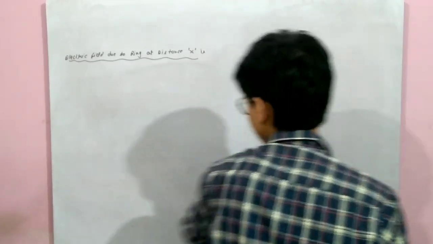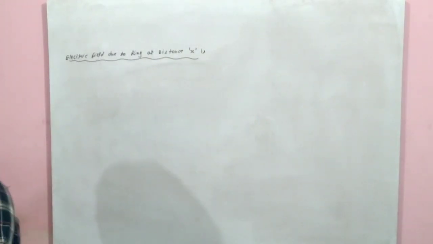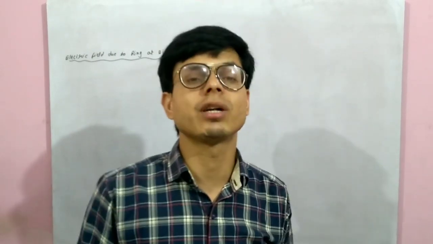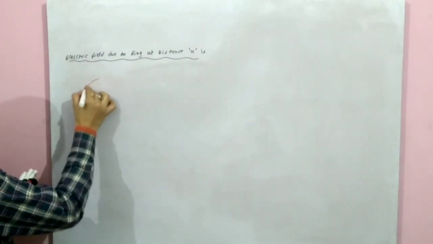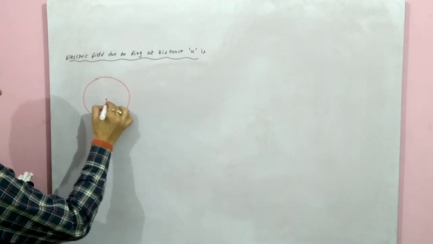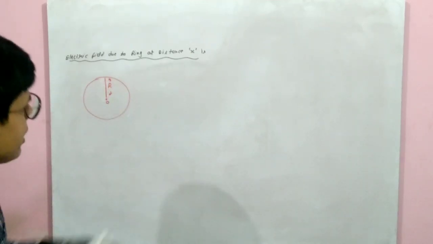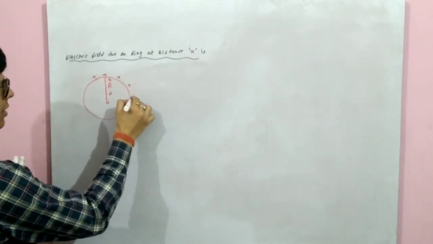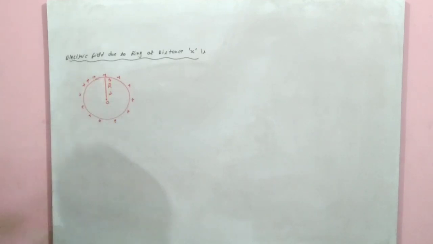Suppose this was the ring, its center is O, and the radius we have taken is R. Our task is to check at what point the electric field due to this charged ring will be maximum. Inside the ring or outside the ring? Let's see.